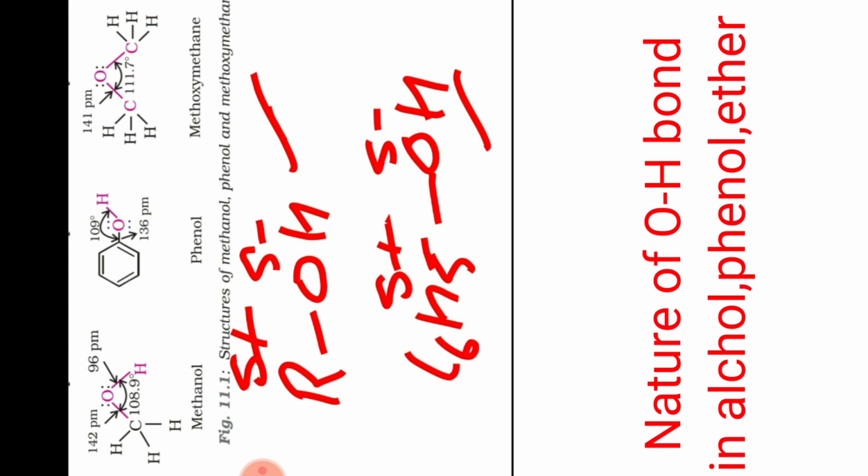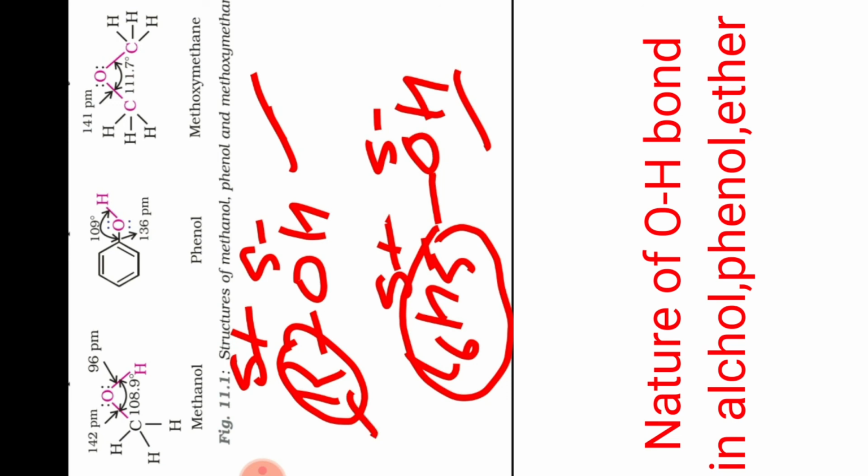Just remember, alcohols are more polar. Okay, why is it more polar? Can you tell me why the alcohol is more polar? In the case of the alcohol molecule, the size of the R alkyl group is smaller as compared to the size of the phenyl group. The size of the alkyl group is smaller. Here the size of the phenyl group is larger.